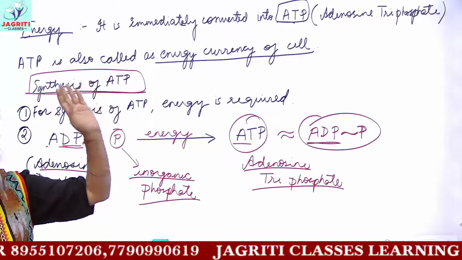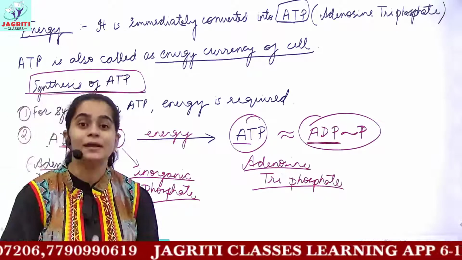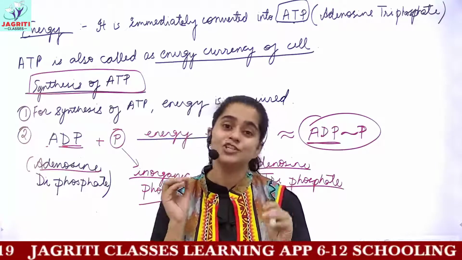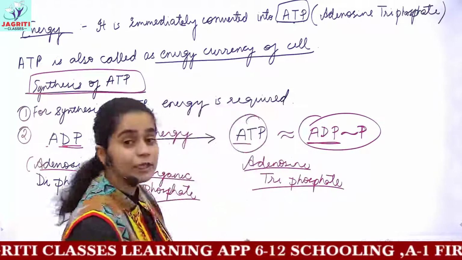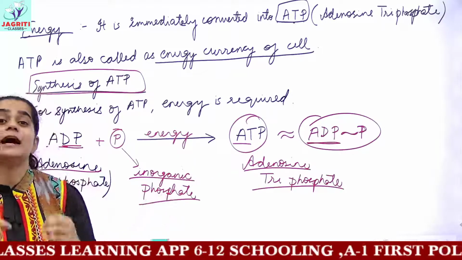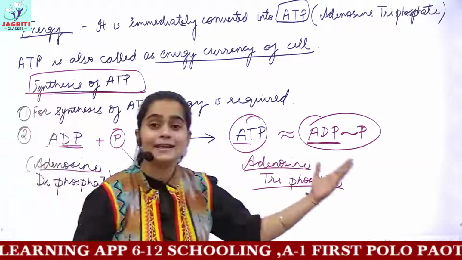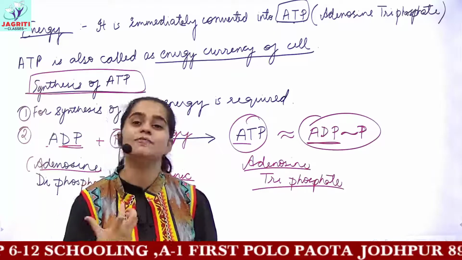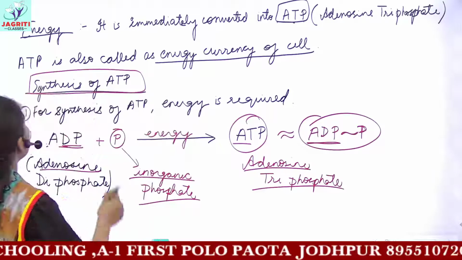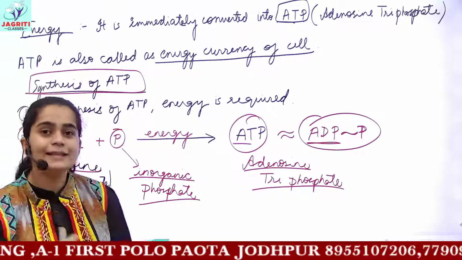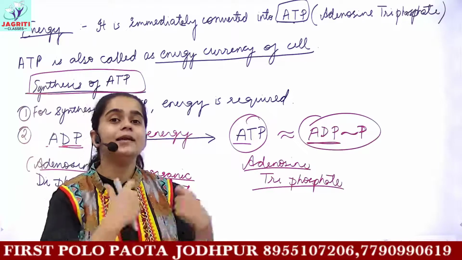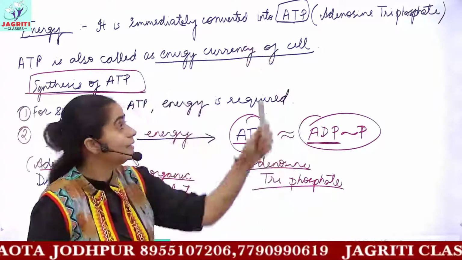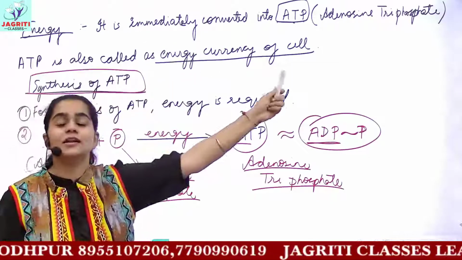So this is the energy released as the end product of respiration, either in aerobic or in anaerobic respiration. In both the processes, energy is being released. But the difference is what? In aerobic respiration, we have a large amount of energy released, while in anaerobic processes, like in muscle cells and yeast cells, you have very small amounts of energy released. So we saw that this energy is used up by the cell for its processes, and the remaining amount of energy is immediately converted to ATP, and this ATP is called the energy currency of the cell.